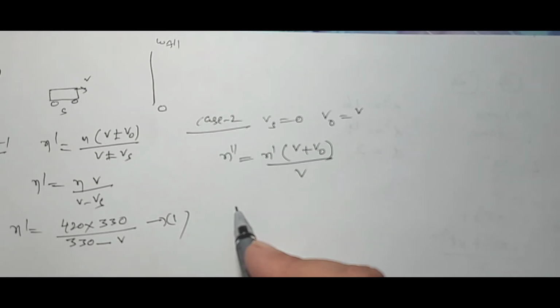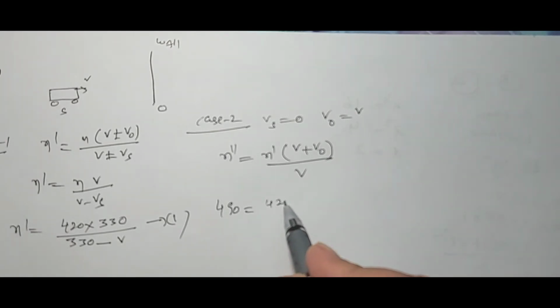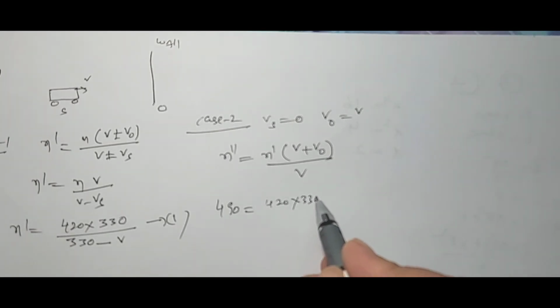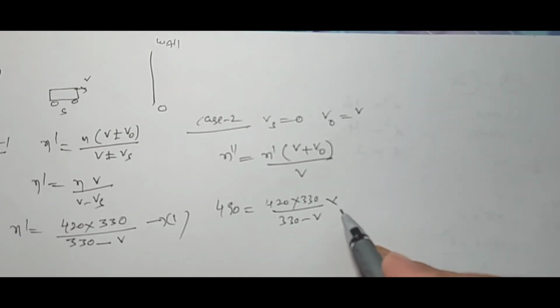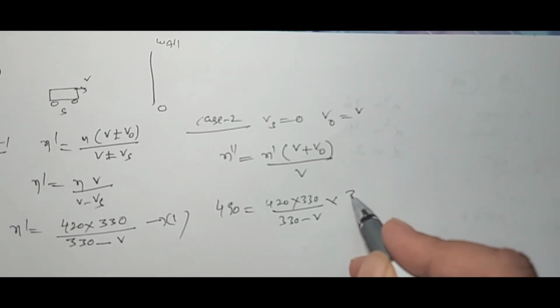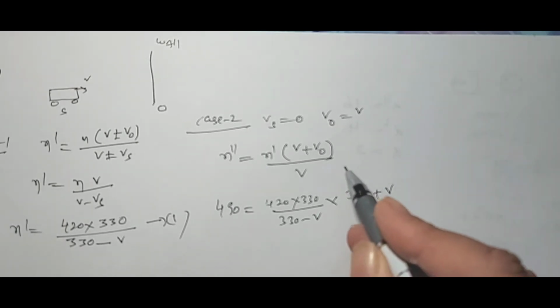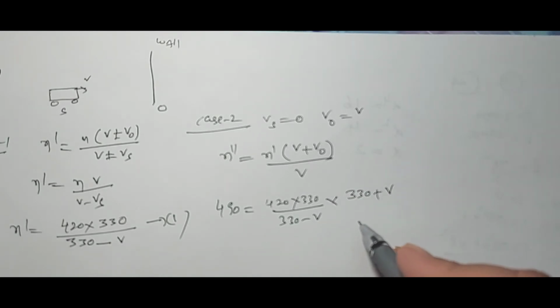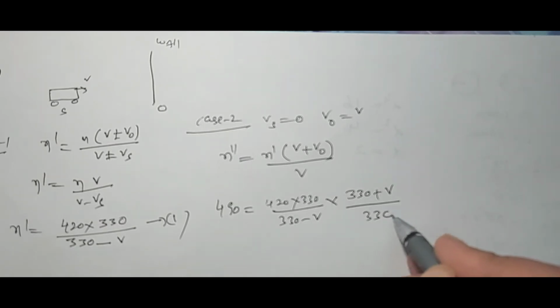What is the frequency of the reflected sound wave heard by the driver? It is 490. N dash is already given. Here we find: 420 into 330 divided by 330 minus V, into V plus V naught by V. Here V means the velocity of sound, that is 330, plus V, the velocity of observer in the second case, by the velocity of sound, that is 330.